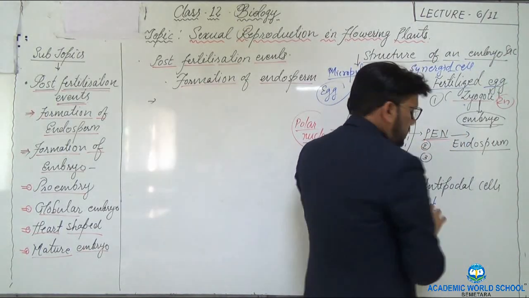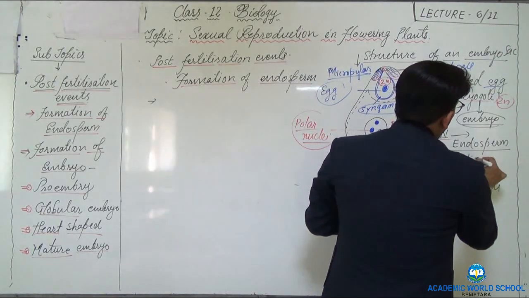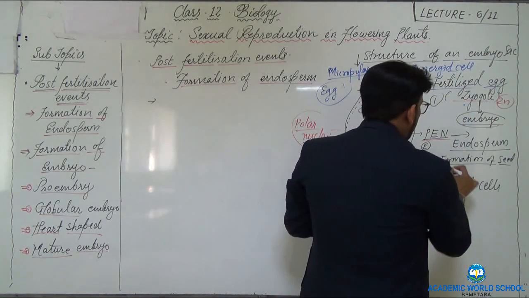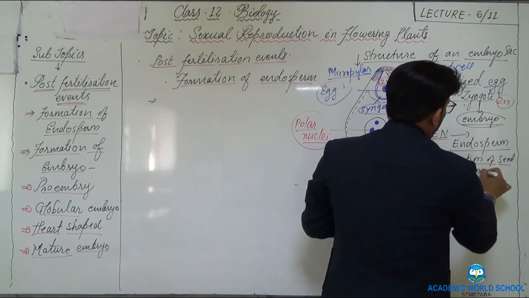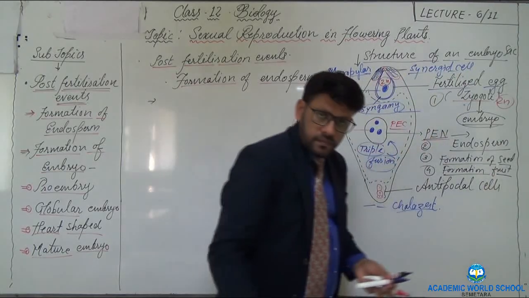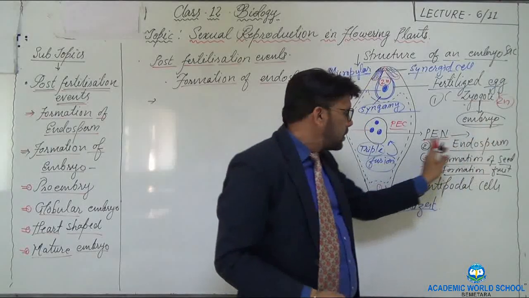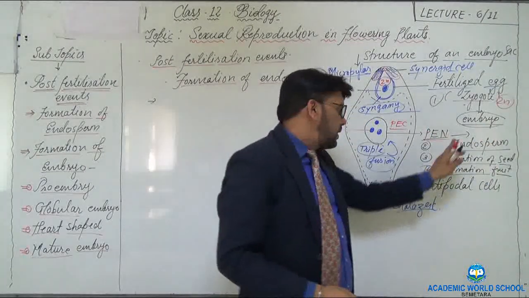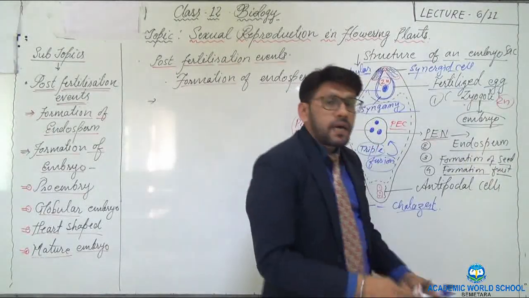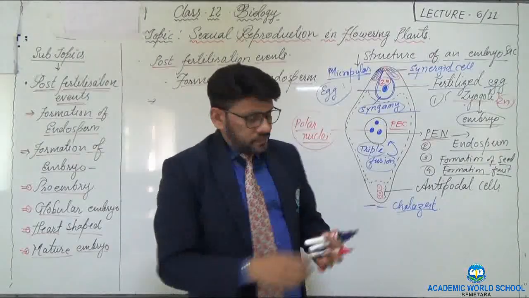Then the third process is the formation of seed. And the last one is formation of fruit. So these are the 4 events. Formation of embryo from the zygote, formation of endosperm from the PEN, then formation of seed, then followed by formation of fruit. These are all the post-fertilization events that we'll be dealing with today.